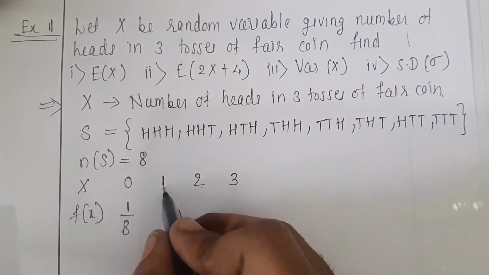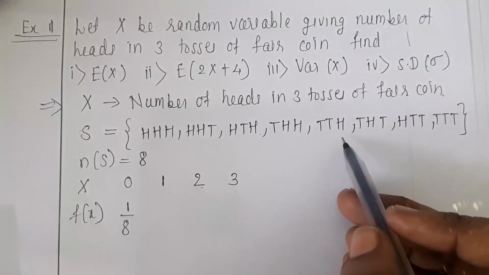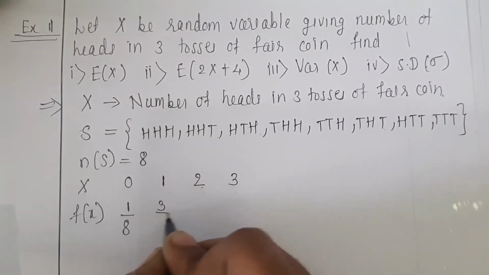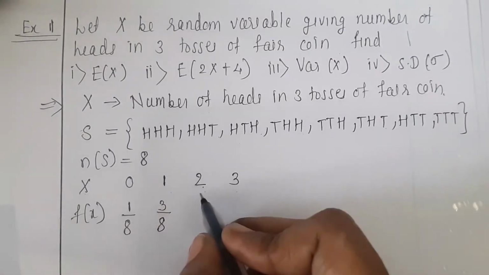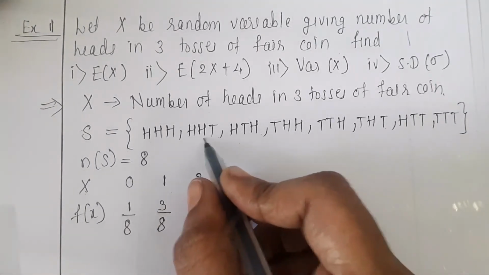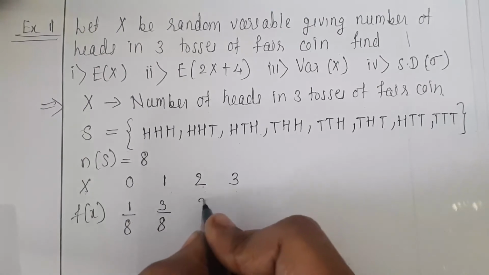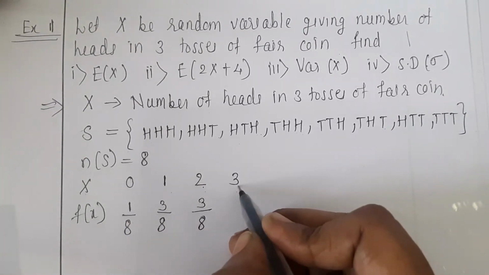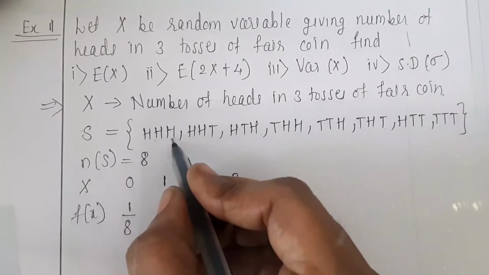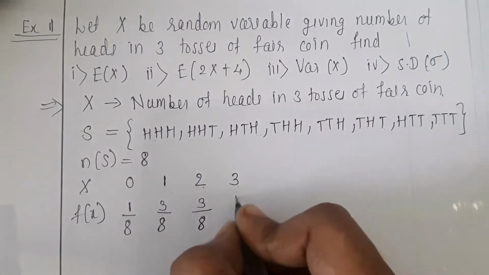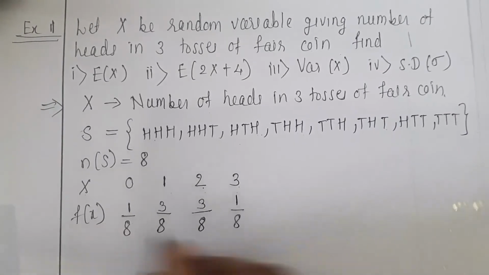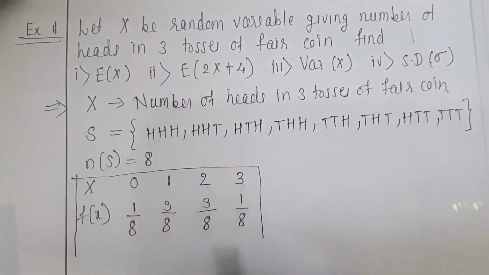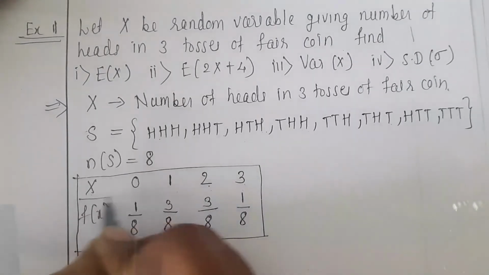Next, x is equal to 1 means 3 points, out of 8, so it is 3 by 8. 2 heads are there, total 3 points, so it is 3 divided by 8. And last is x equal to 3, only 1 point which contains all 3 heads, so it is 1 divided by 8. So this is the probability function and the random variable which we have obtained.